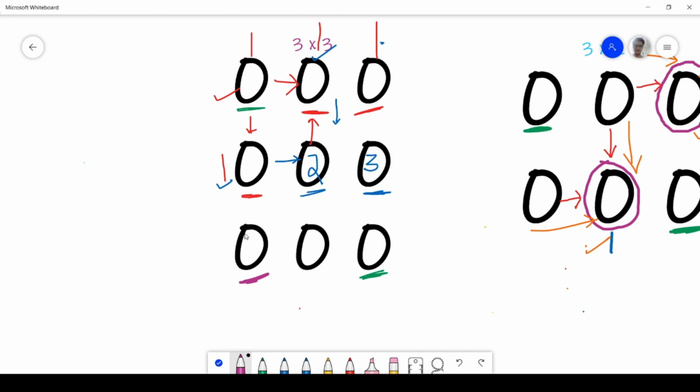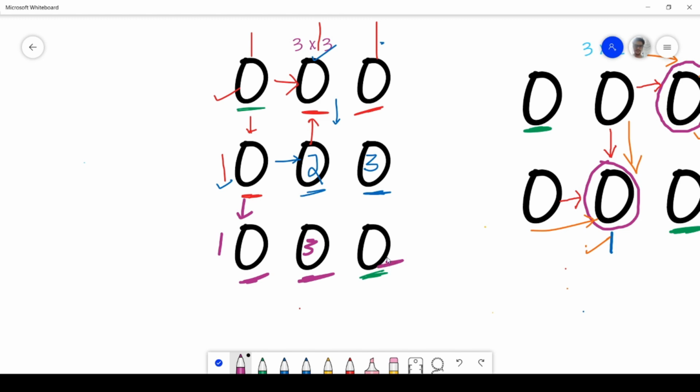Now let's take this position. So the number of ways to reach this position will be 1 as we can only reach this position from upwards, right? Now let's take this position. So the number of ways to reach this position will be sum of the ways by which we can reach from left plus sum of the ways by which we can reach from upwards, right? So it will be 3.